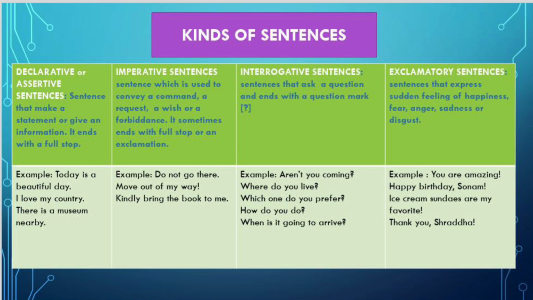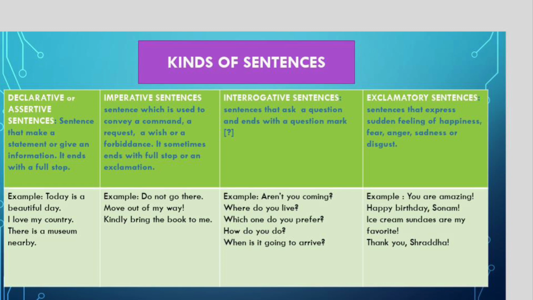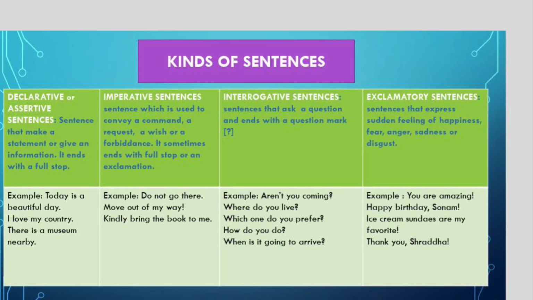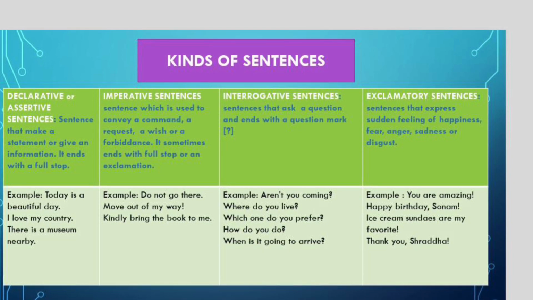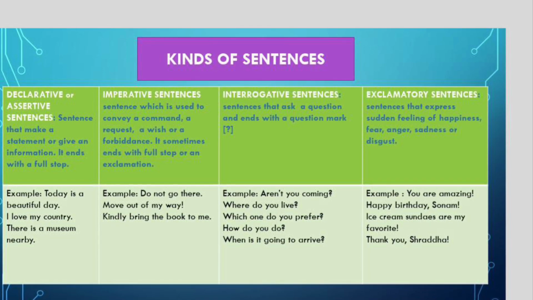It sometimes ends with a full stop or an exclamation mark. So you have to be very careful, all right? So for example, do not go there. So you are forbidding, you are stopping someone from going there. God knows for what reasons, but you are stopping, all right?